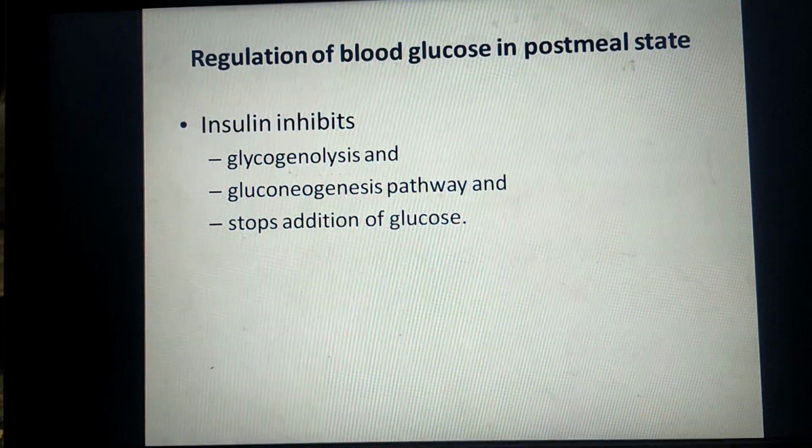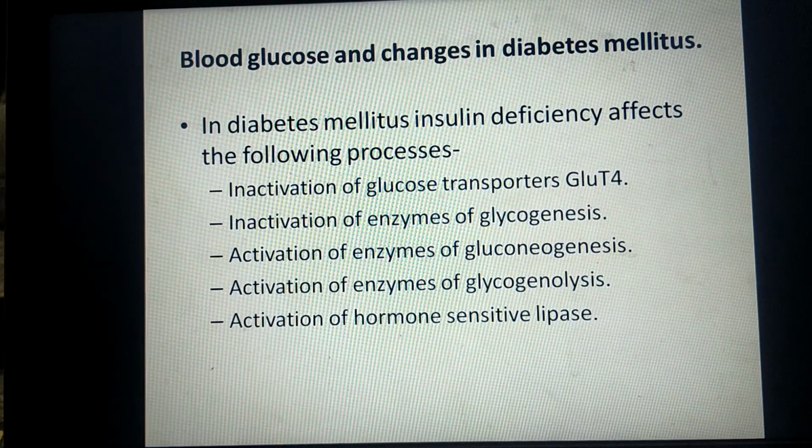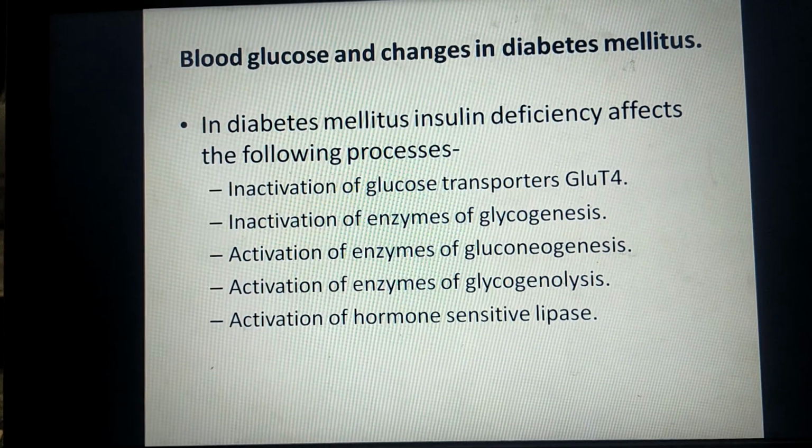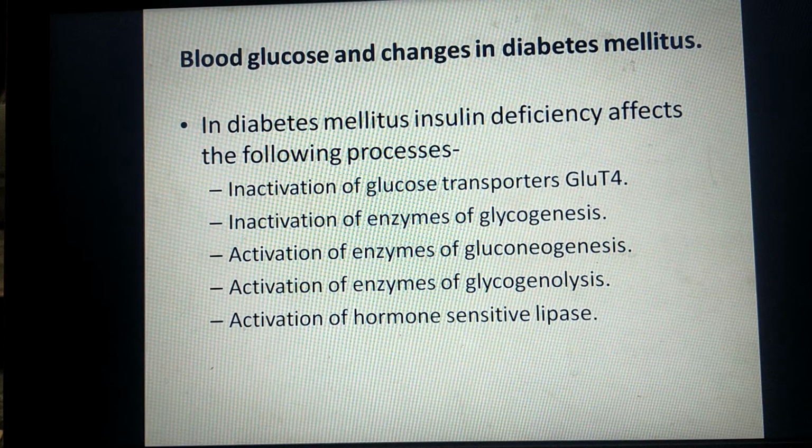Now we will see the changes in blood glucose level in diabetic persons or diabetes mellitus. All of us know that in diabetes mellitus there is insulin deficiency. When there is insulin deficiency, the antagonist hormones of insulin like adrenaline, glucagon, glucocorticoids, their level increases.